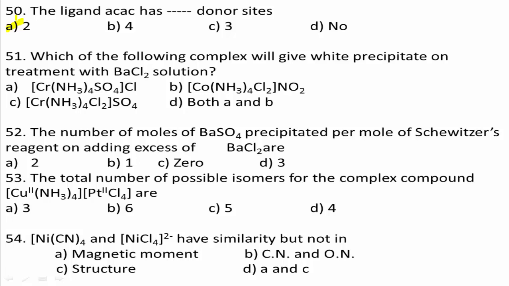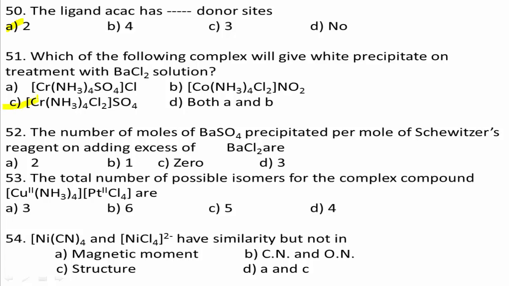In this process the displacement reaction takes place. The resulting BaSO4 is insoluble and will form a white precipitate. Both Ba(NO2)2 and BaCl2 are soluble in water and hence will not form a precipitate. Therefore, C is the correct answer.